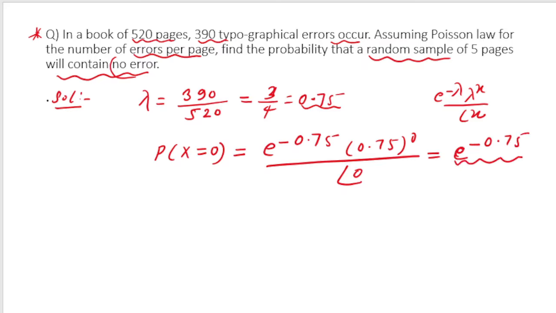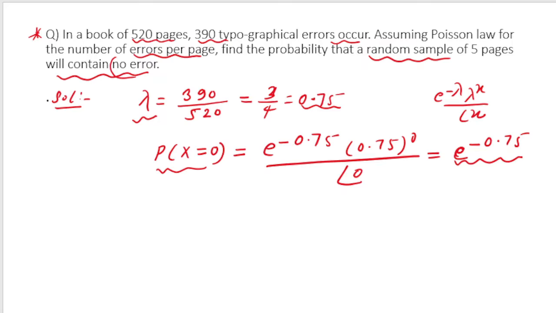The probability of 0 errors on a page, because the lambda that I have got is the number of typographical errors on average on a single page. So the probability that a single page will contain 0 error will be e to the power minus 0.75.